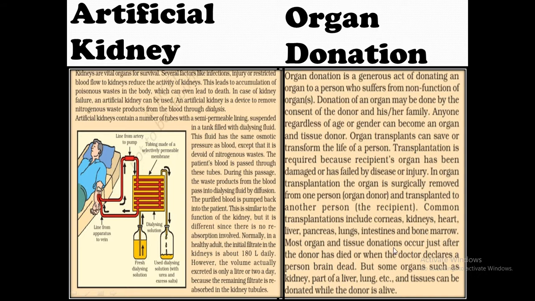Most organ and tissue donations occur just after the donor has died or when the doctor declares the person's brain dead. But some organs such as kidney, part of a liver, lung, and tissues can be donated while the donor is alive. So my dear students, these two important things are life skill related topics which I felt important for you all. This is how we come to know about excretion.